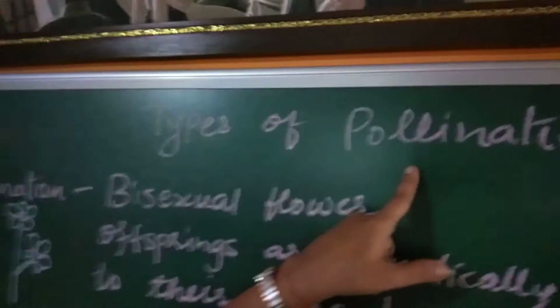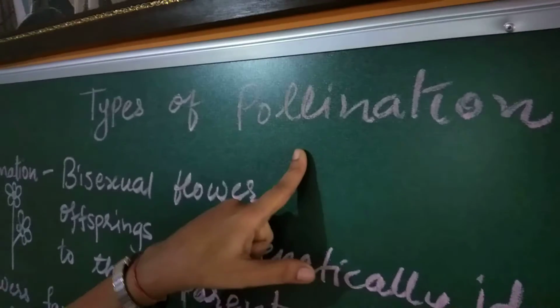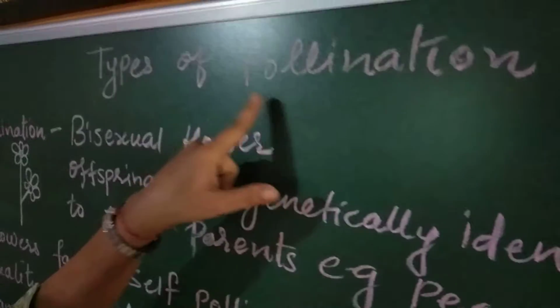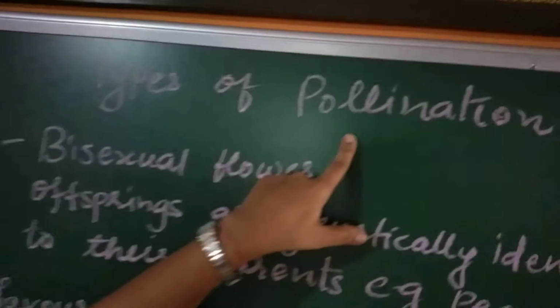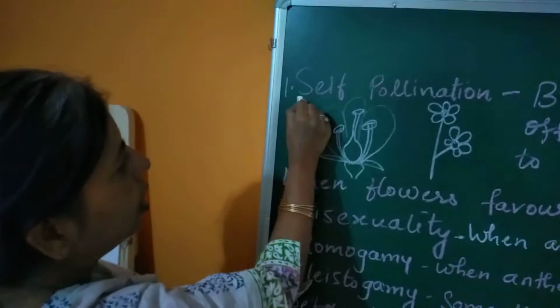Going to study types of pollination. We had already studied what is pollination. Now we are going to study types of pollination on the basis of their sources. First is self-pollination.